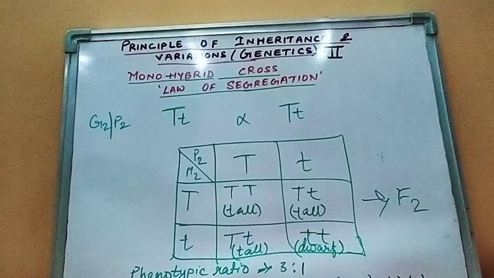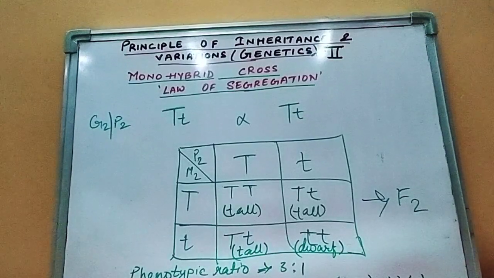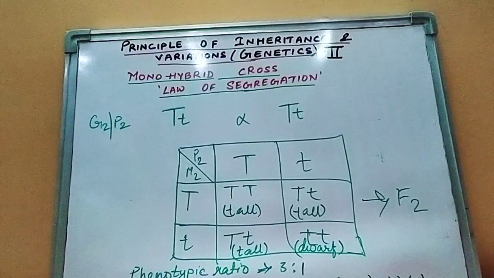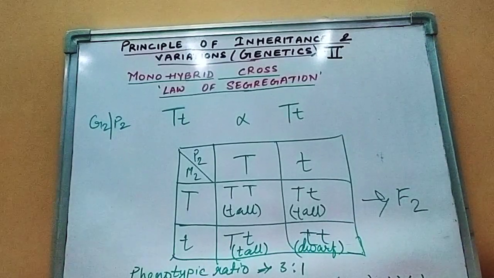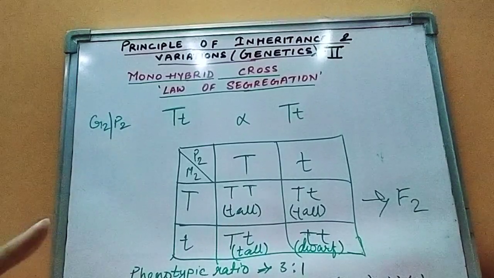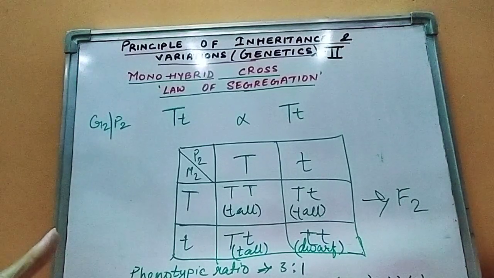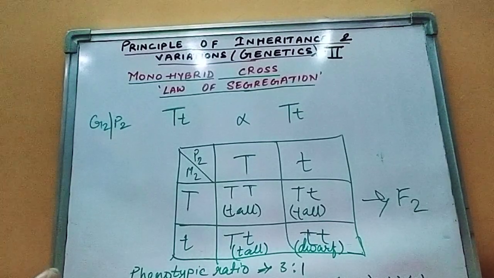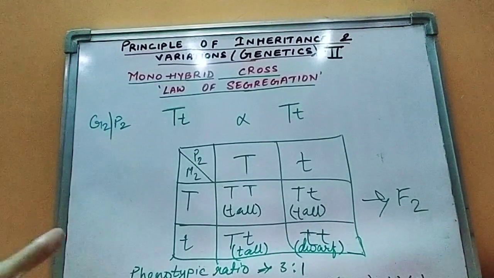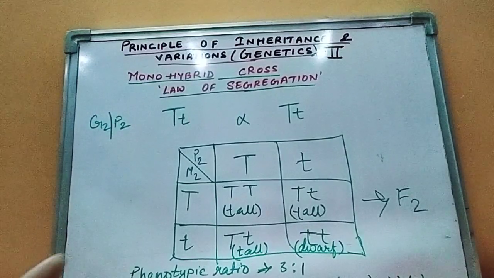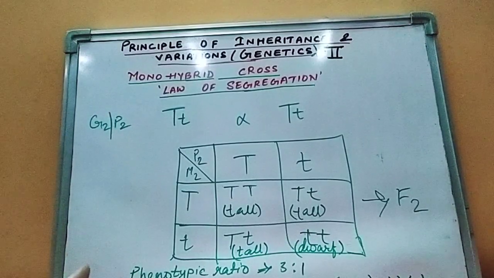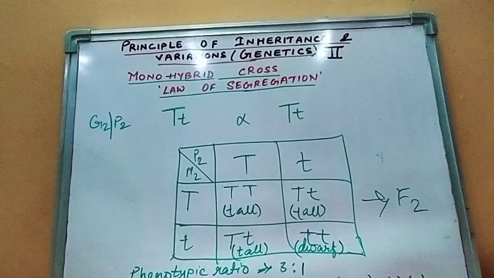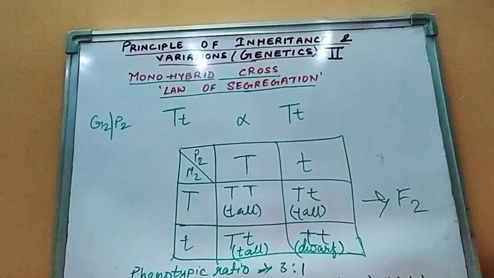So in this way, Mendel experimented his monohybrid cross, that is taking one pair of contrasting character, and he found out that in the first one, dominating character was expressible, whereas the recessive could not get expressed. In the second, when he self-crossed them, the resulting was each of the character got segregated. So the law of segregation was given accordingly.